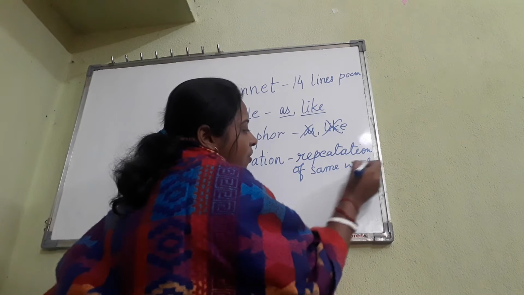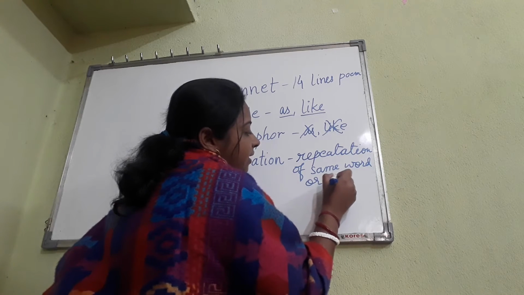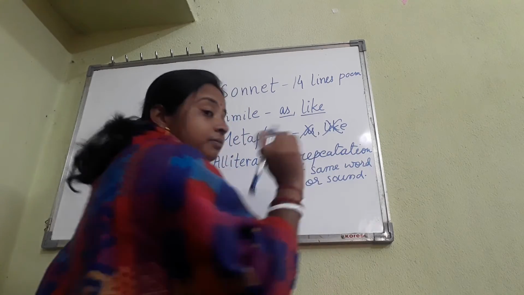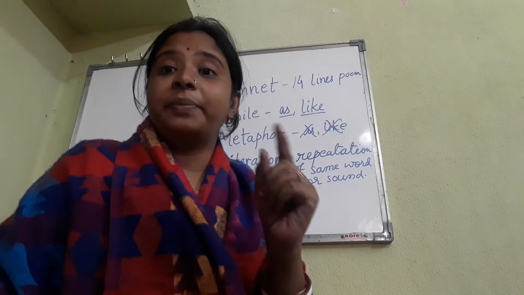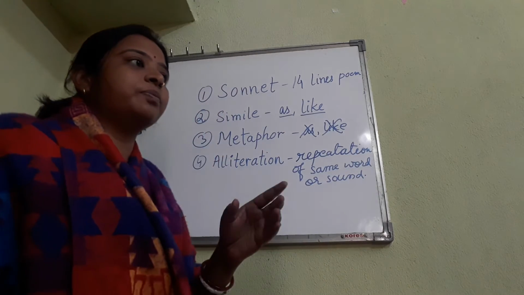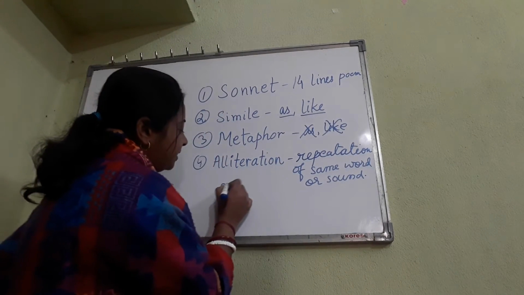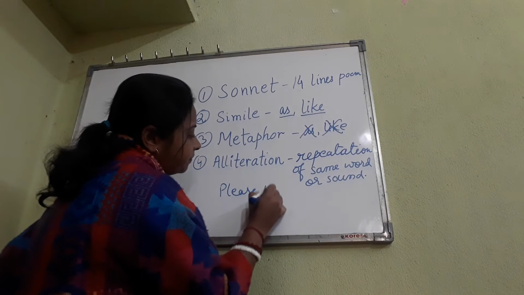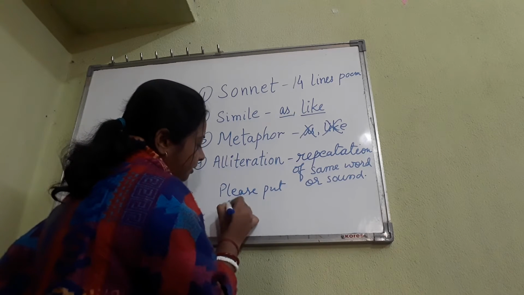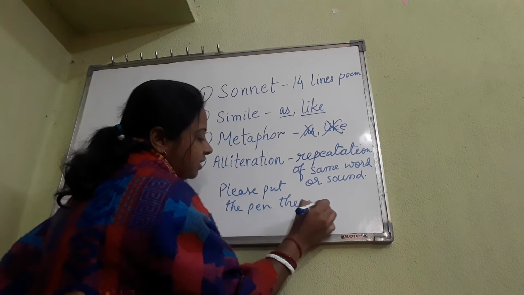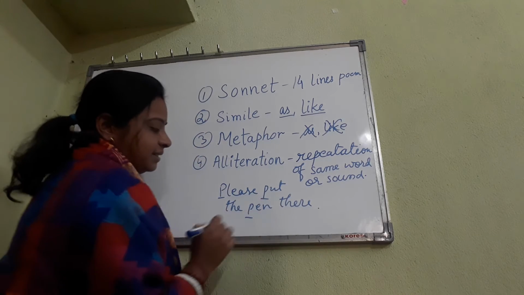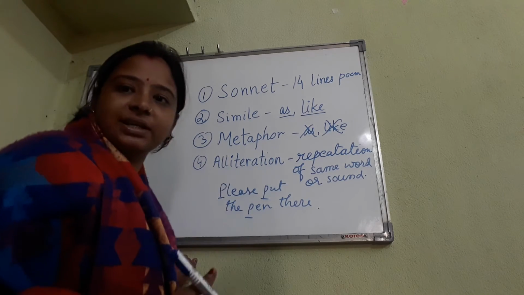Now for example, please, okay, let me write so that you can understand. Please put the pen there. Now here you see the P sound and P letter is repeated so many times.